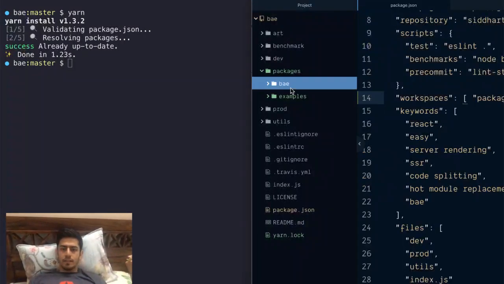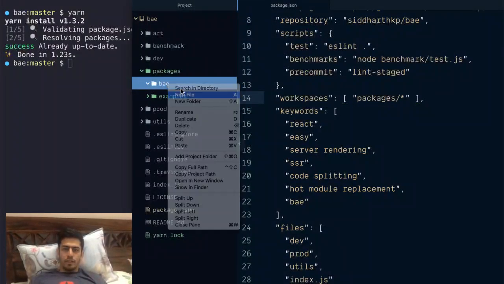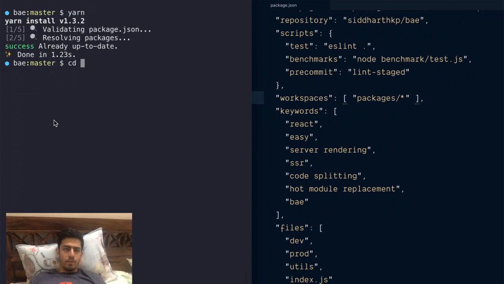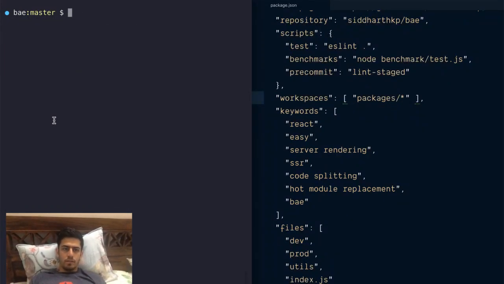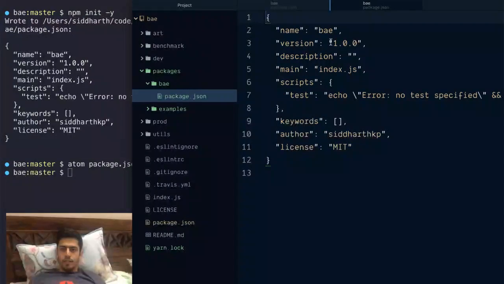And the idea is that when you have something like this, when you have pay, you can create a new package.json here. Let me go inside packages, pay, and do a yarn. Actually, let me do an npm init. And this will create the basic structure of it. And I have this version, right? So let me just start it at 2.0.